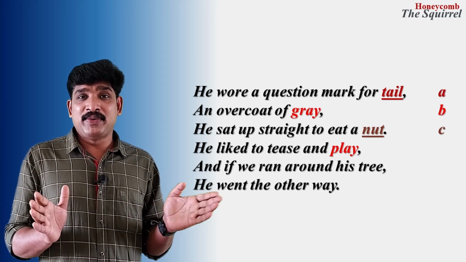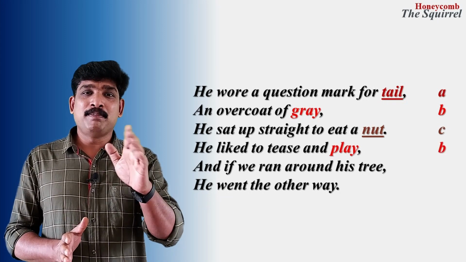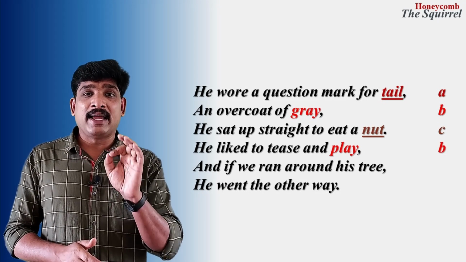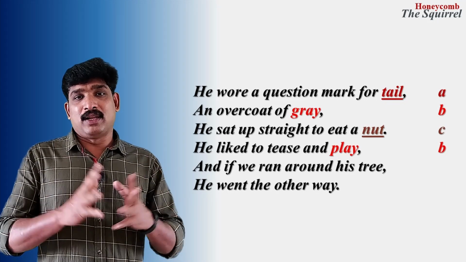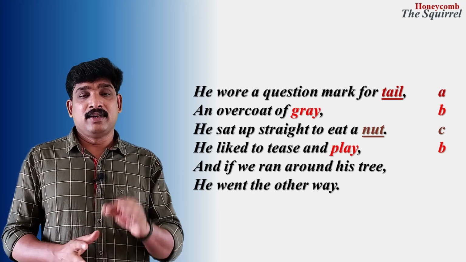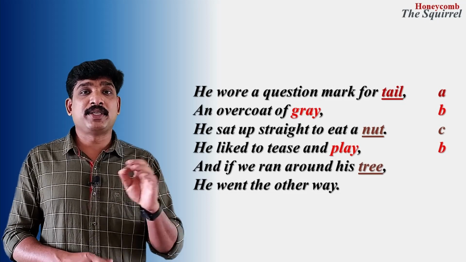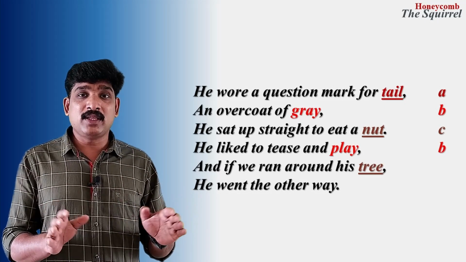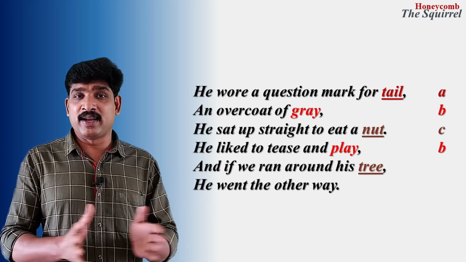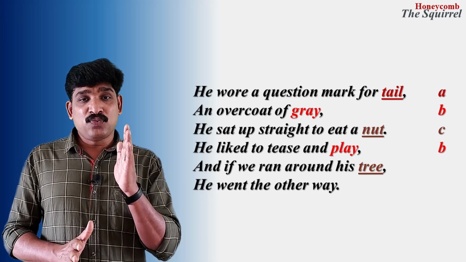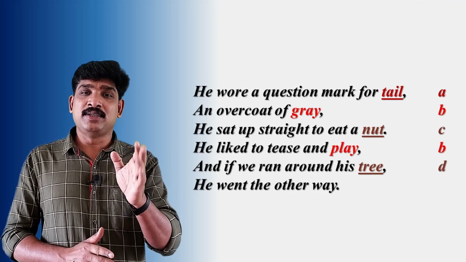What was the alphabet that we used for grey? That is B, because play and grey rhyme. Now look at the fifth line, the second last line. The last word here is tree, which doesn't rhyme with any of the words. So that is considered as a new word again. So that is given the fourth alphabet, that is D.